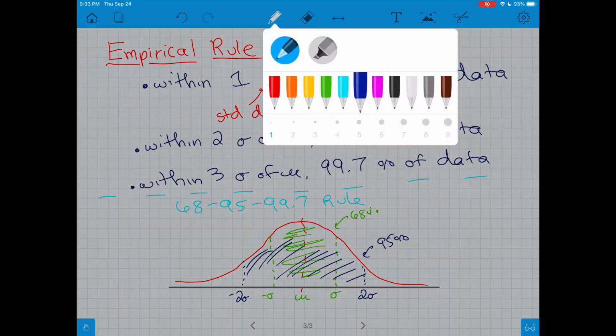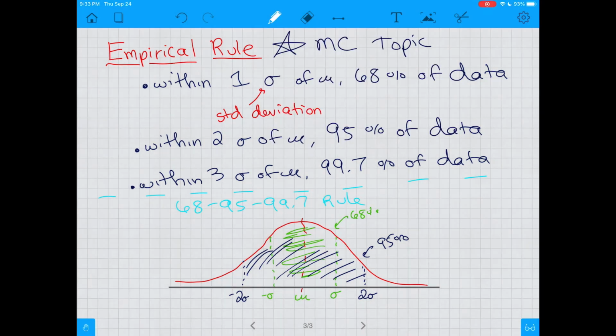And then if I go out one more, we'll do this in pink. We'll go all the way to here. This is minus 3, plus 3. Right within this pink region, which I know I'm writing over colors here, is 99.7% of your data. So you'll notice being more or less than 3 standard deviations from the mean is extremely unlikely. You only have a 0.3%, 3 out of 1,000, to be greater than or equal to 3 standard deviations from the mean.